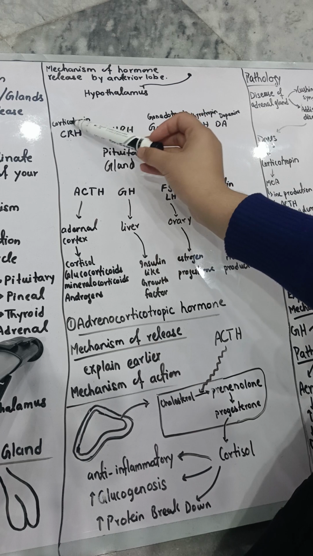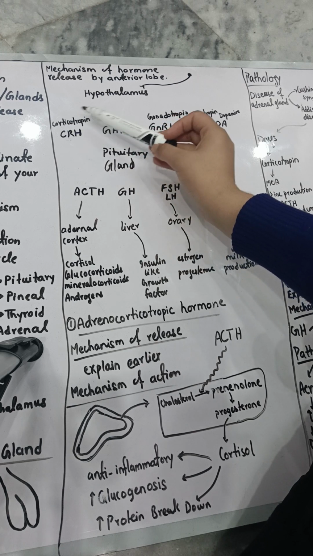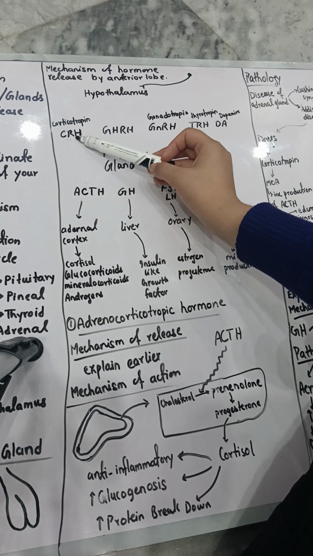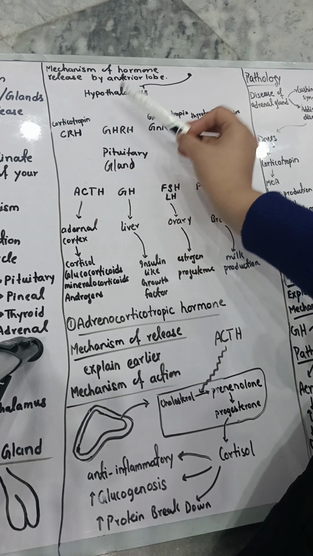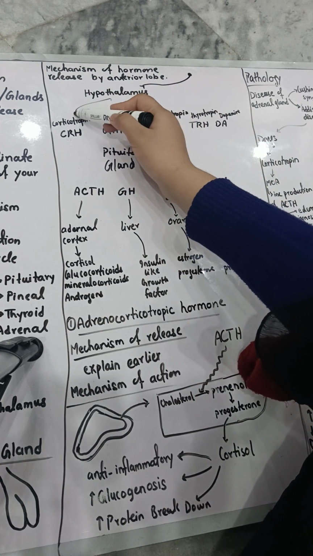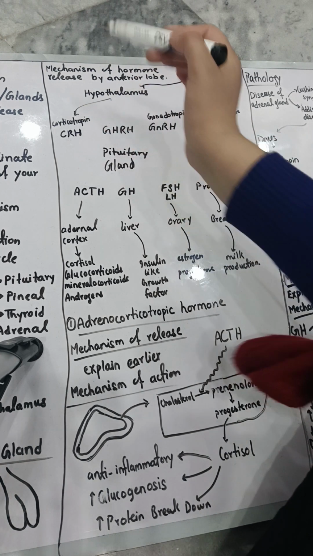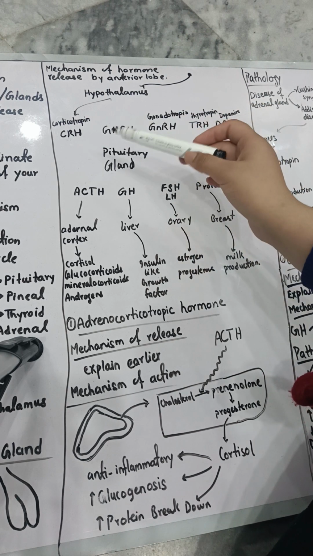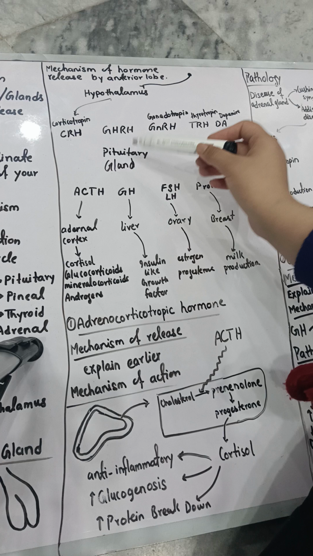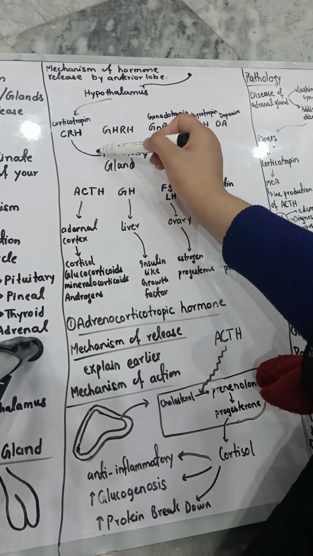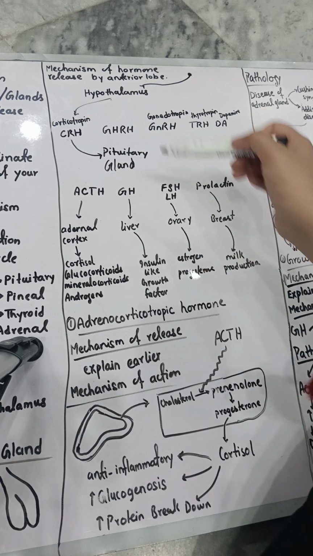What is this factor? This is the corticotrophin releasing factor. RH is indicating releasing hormone, and C stands for corticotropin. Okay. So now your hypothalamus has released this releasing factor. This is not a hormone, this is a releasing factor. Now this releasing factor will go and send signals to your pituitary gland.